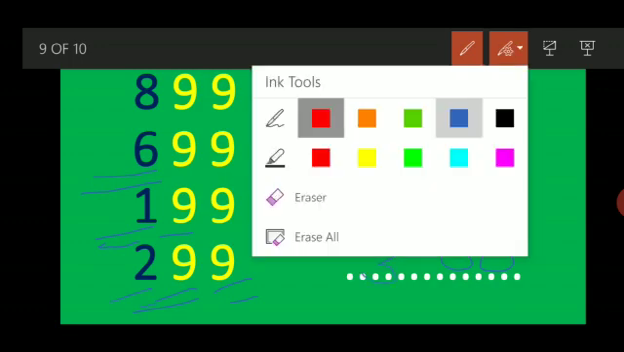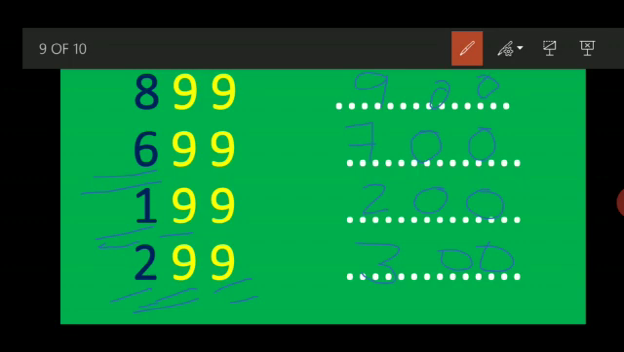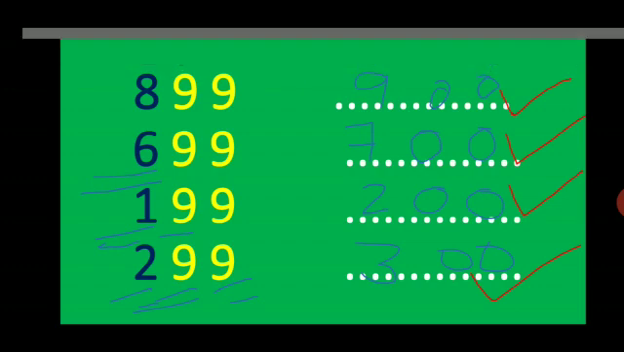So now let's check our answer. 899, 900. What comes after 699? 700. What comes after 199? 200. What comes after 299? 300. I hope these examples make the concept very clear. But let's take some more.